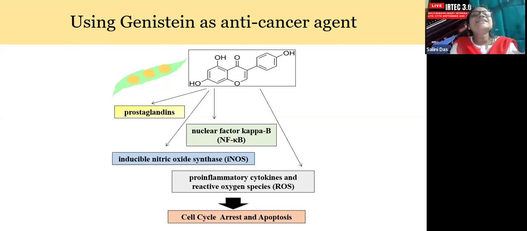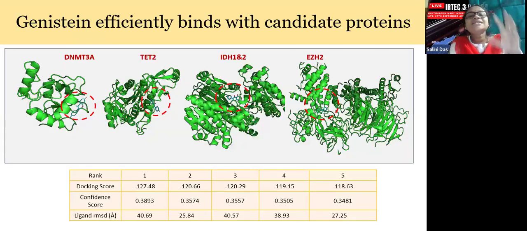With this prelude information, I thought about using Genistein to target these epigenetic modulators for therapeutic purposes, to bring about a change in the therapy of leukemia. Finally, we did it with AI-based tools, in silico docking analysis. These are the protein structures. In the protein 3D structures, all these 5 proteins were found to be highly interacting with this particular compound. You can see here highly efficient binding, and the binding scores were impressive.